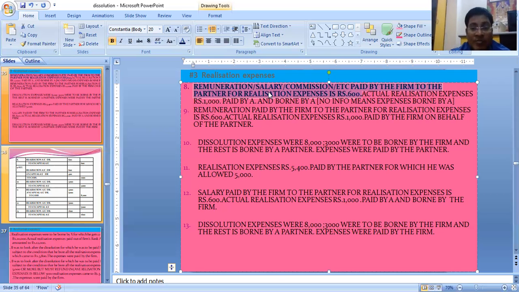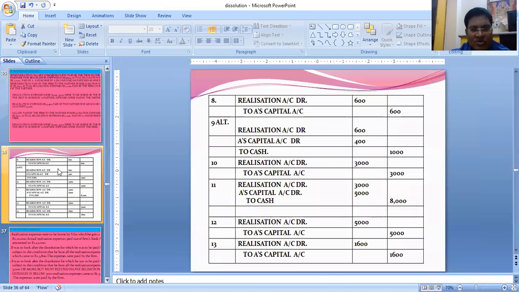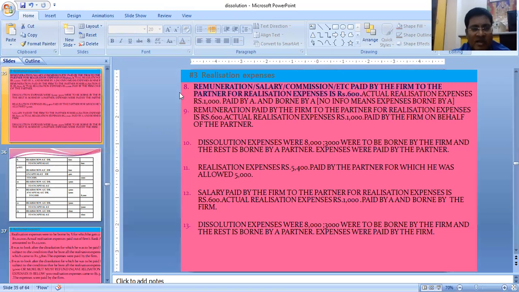Remuneration, salary, commission, etc. paid by the firm to the partner for realization expenses. The journal entry is realization to cash, because remuneration we cannot write for any nominal account, so it is realization to cash. Number 8, realization to cash. See, realization to A's capital, because A is paying it. Actual realization expenses rupees 1000 paid by A and borne by A: for that, no information, no entry.